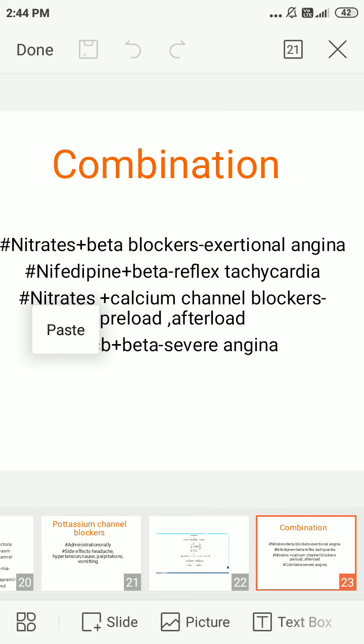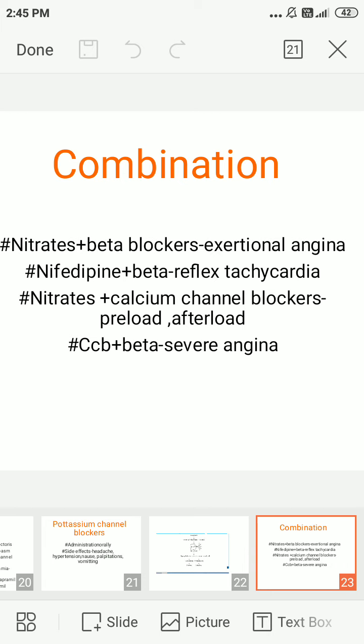Nitrate plus beta blocker, that is propranolol, is used, increasing left ventricular diastolic volume and decreasing PVR. It finally blocks reflex tachycardia and coronary spasm. The second one, nifedipine plus beta blocker, leads to reflex tachycardia. Then nitrates plus calcium channel blockers lead to decreased preload and afterload. Calcium channel blockers plus beta blockers lead to severe angina. These are the four combinations of drugs here.